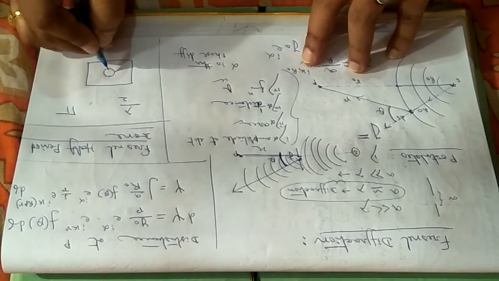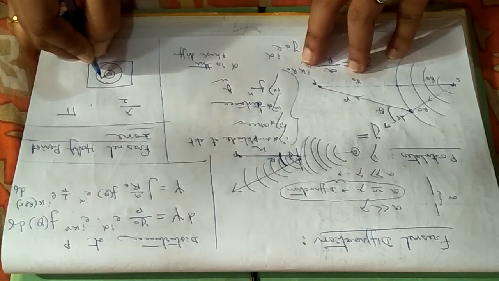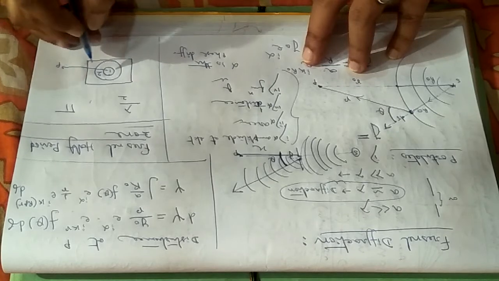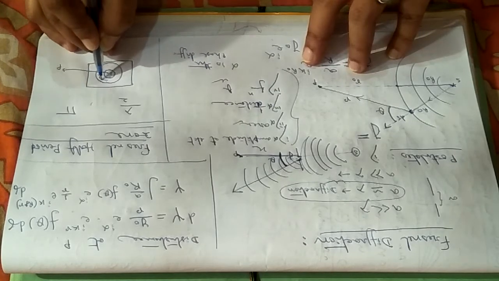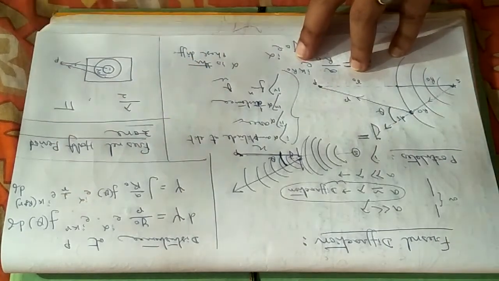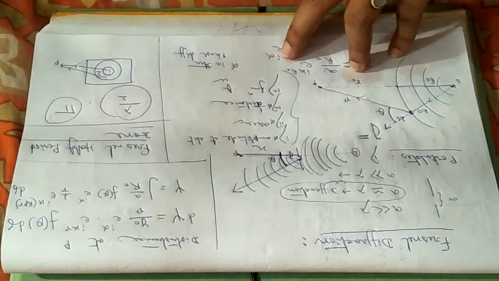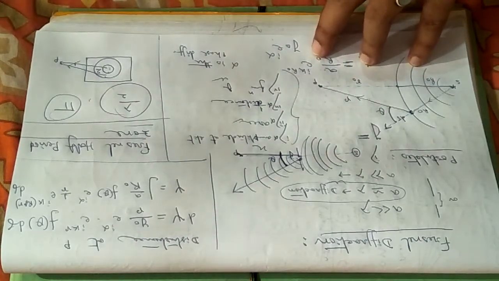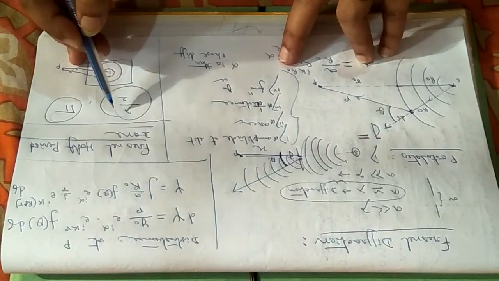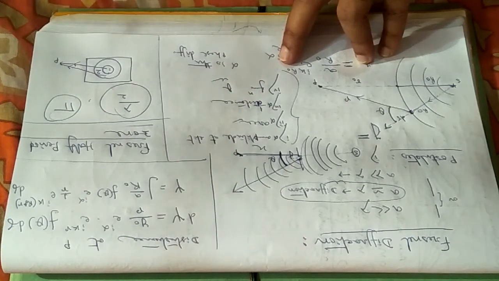If this is one zone, suppose it is zone number 1 and this is zone number 2. So if I consider the wave coming from zone 1 to a particular point P and another wave coming from zone 2 to the particular point P, these two waves will have a path difference of lambda by 2 or phase difference of pi. This is the definition of half period zone. Why half? Because it is half of the wavelength or half of the total phase. That is why it is called half period zone.